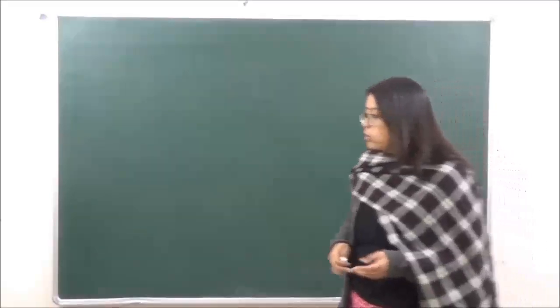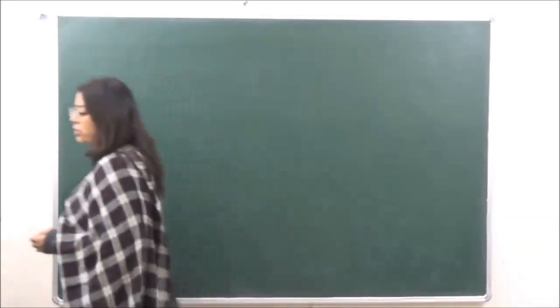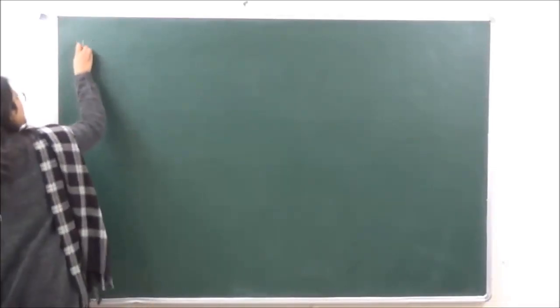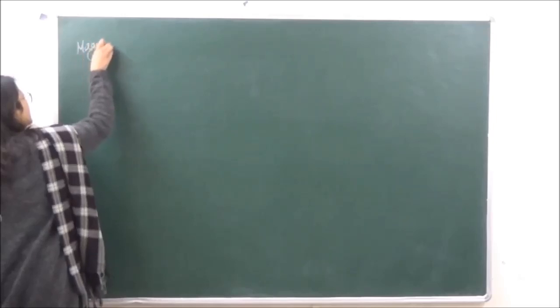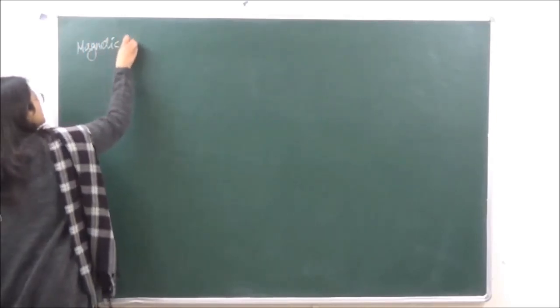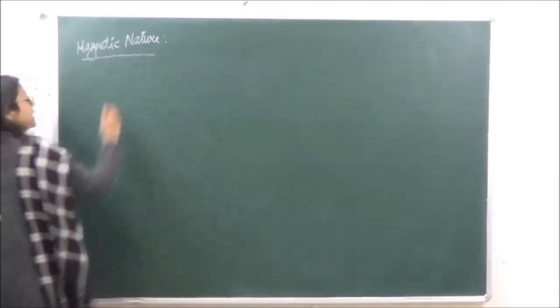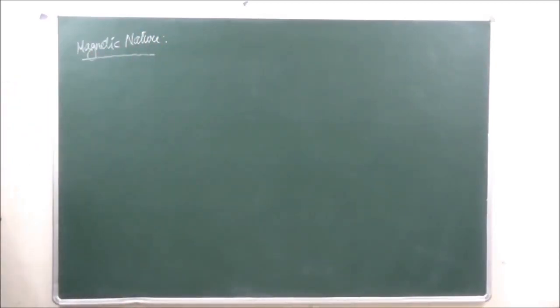So let's go to the first property which we are going to discuss today, that is the magnetic nature of coordination complexes.